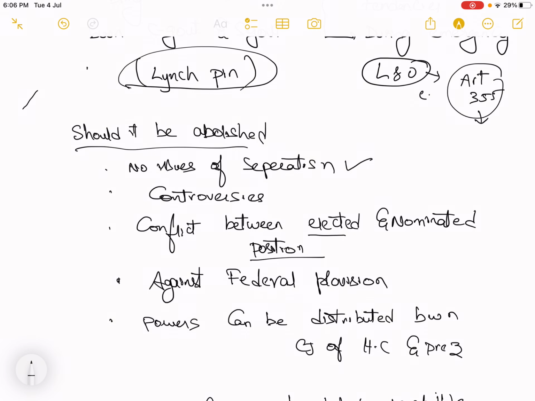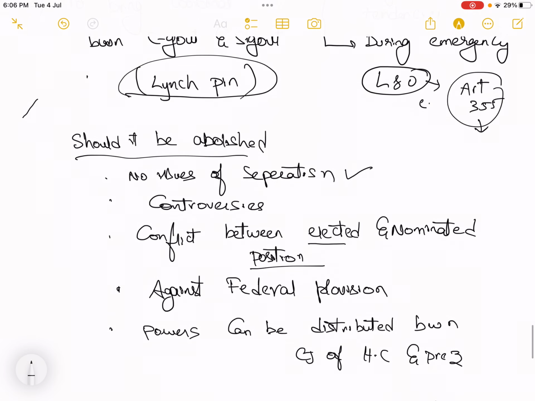Then it is against the federal provisions. During the time of the Government of India Act 1935, the British wanted to control the state provinces. Now there is no such requirement to control the state provinces. The British introduced this provision of governor to control the provinces, but no such need is present now. And powers can also be distributed between the Chief Justice of the High Court and the President.